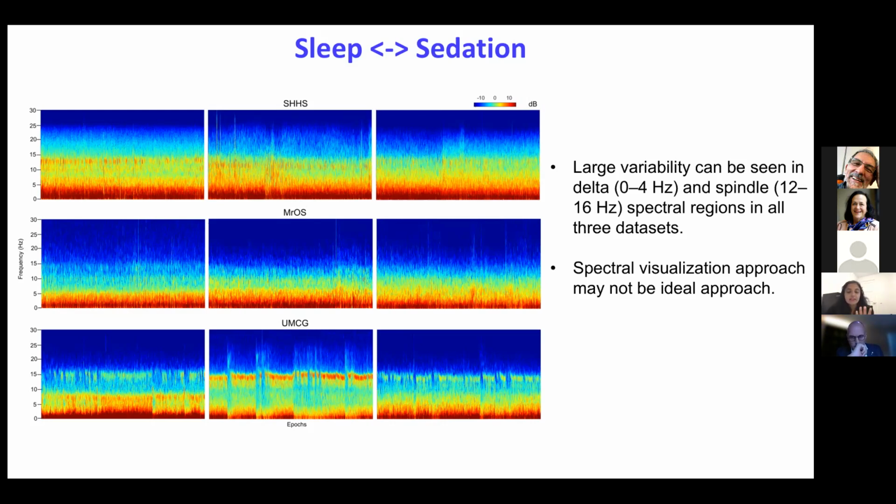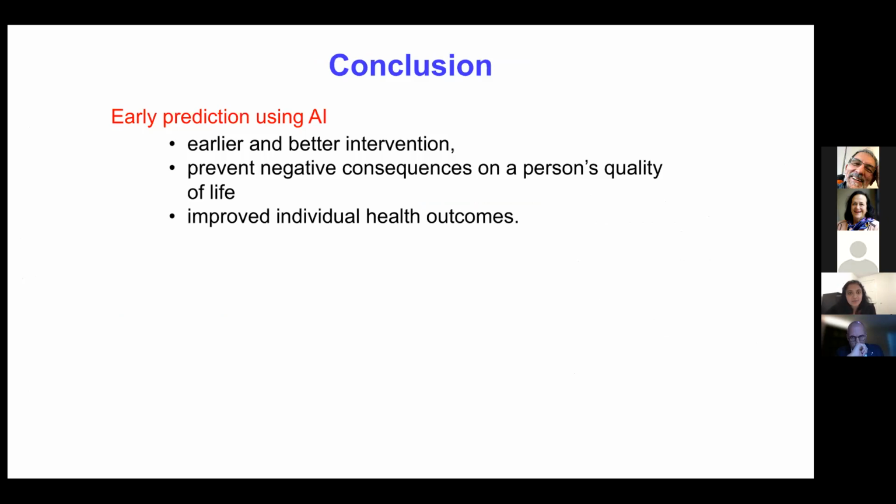So here comes the power of artificial intelligence and machine learning. AI can capture hidden patterns that are not visible to experts. So we used big data analysis here. We used almost 13,000 patients, and we concluded that the N3 sleep stage mimics the deep sedated DEX stage. And to conclude,